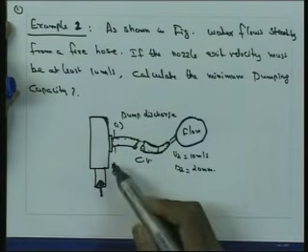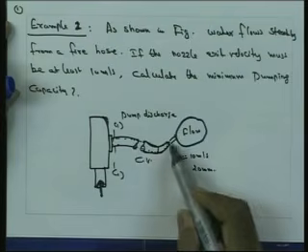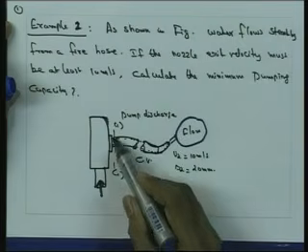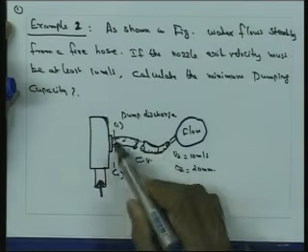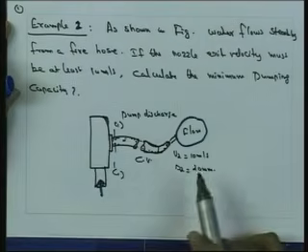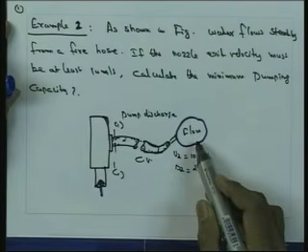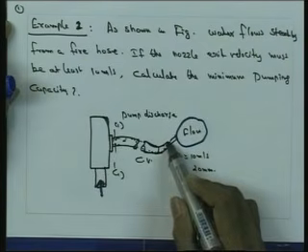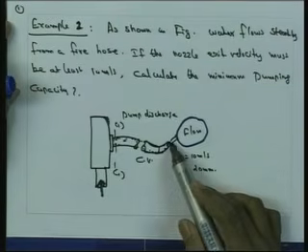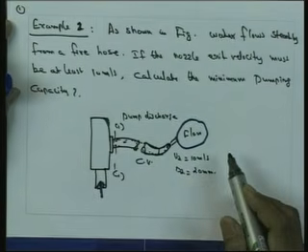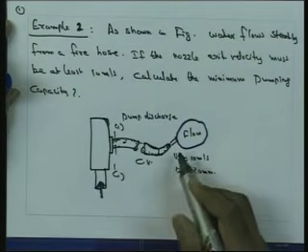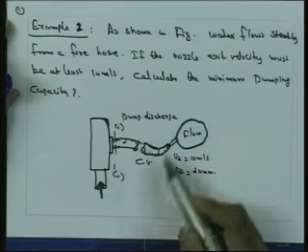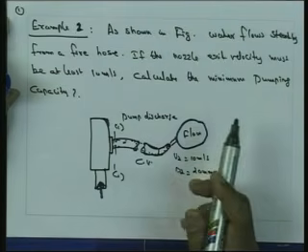So here this is the fire hose through which the flow takes place, and if you consider the control volume, you can see that this gives the control volume with respect to the fire hose which we are considering. The exit velocity is given as 10 meter per second, and the diameter of the hose is given as 20 millimeter. We want to find the minimum pumping capacity such that the system is supplying a minimum of 10 meter per second.